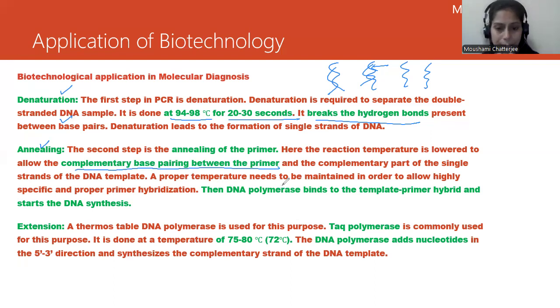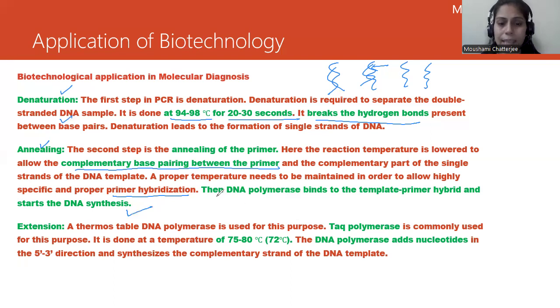A proper temperature needs to be maintained here, around 60 to 70 degrees C, in order to allow highly specific and proper primer hybridization. Then the DNA polymerase binds to the template-primer hybrid and starts the DNA synthesis.